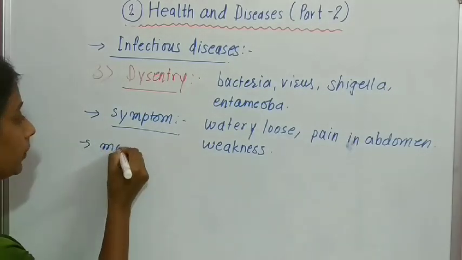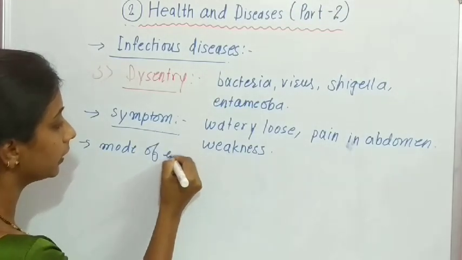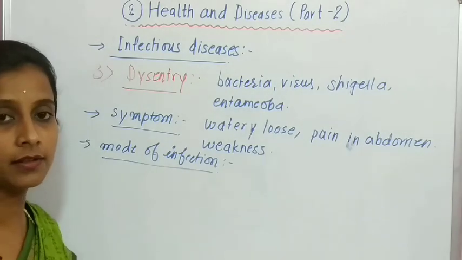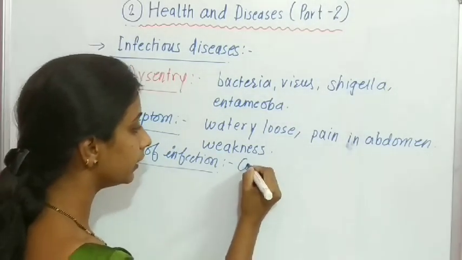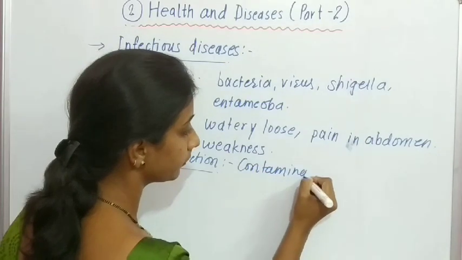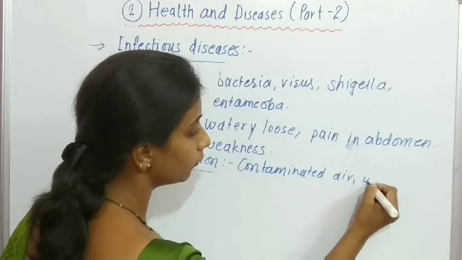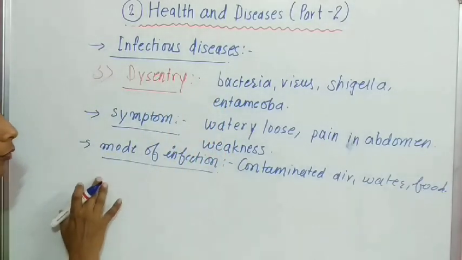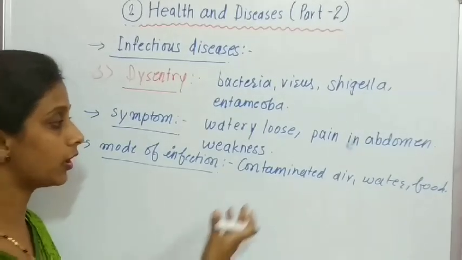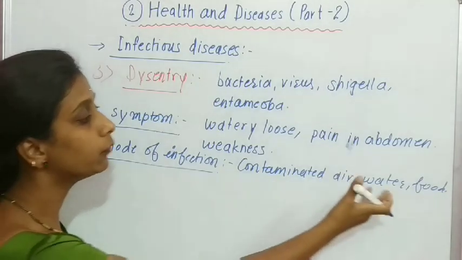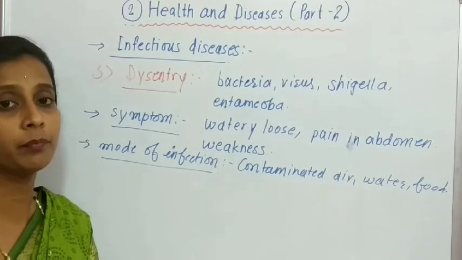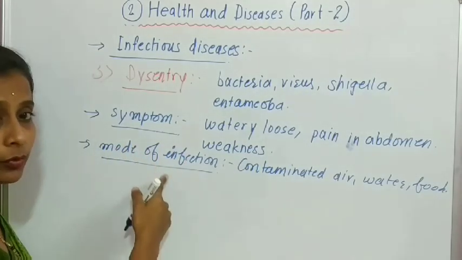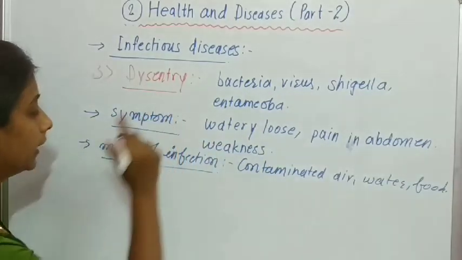Now what is the mode of infection of dysentery? That disease is mainly spread through contaminated air, water and food. Mainly it is the insects present on the food which are responsible for spreading dysentery. So these are the modes of infection by which that disease is spread.